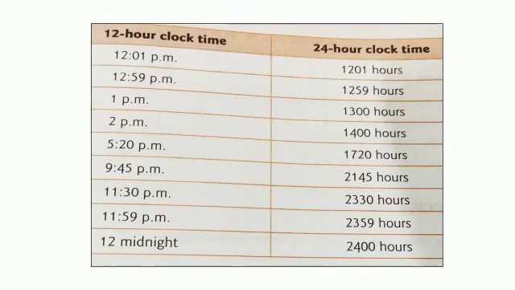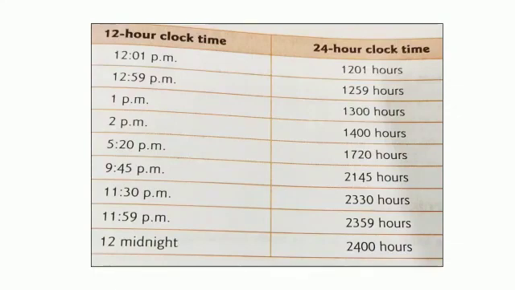So the time in 24-hour clock time is 1300 hours. 2 p.m. is 1400 hours. 5:20 p.m., 12 plus 5, 17:20 hours. 9:45 p.m., 12 plus 9, 21:45 hours. 11:30 p.m., 12 plus 11, 23:30 hours. 11:59 p.m., 12 plus 11, 23:59 hours. 12 midnight is 2400 hours.